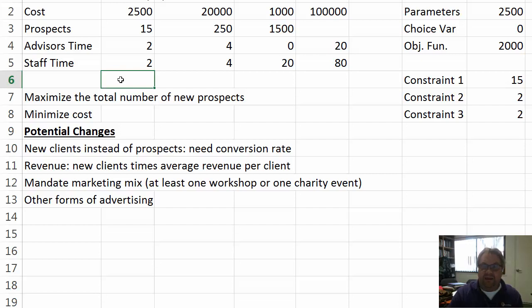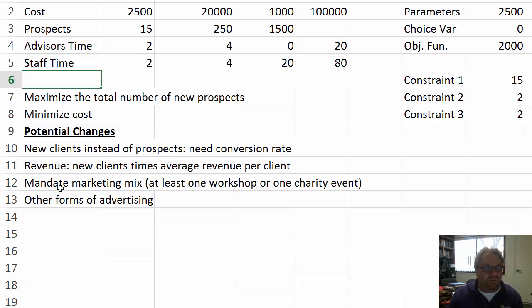But the sponsorship events, maybe they want you to do wealth management or something like that. And then maybe for direct mailing, maybe it's just consulting or something like that. I don't know, but the point is you could easily do revenue if you knew what the revenue per event was. And again, it may all be the same. If your mix of clients from these various events is the same, then the revenue per client per event might be the same. At any rate, you could do revenue if you had that information.